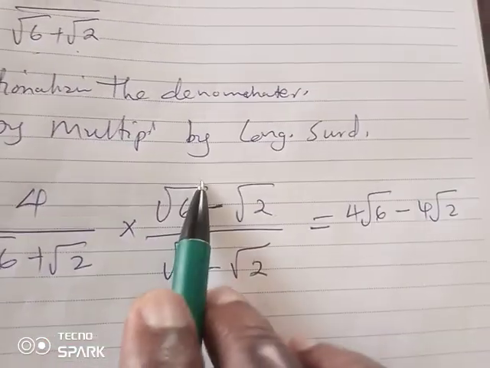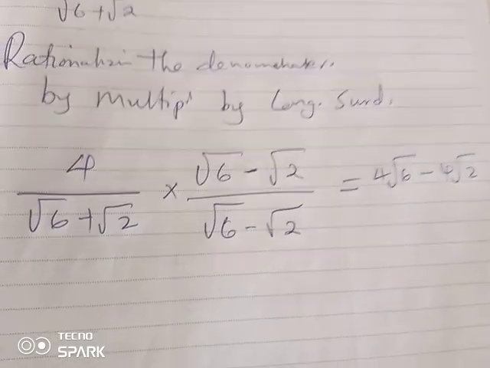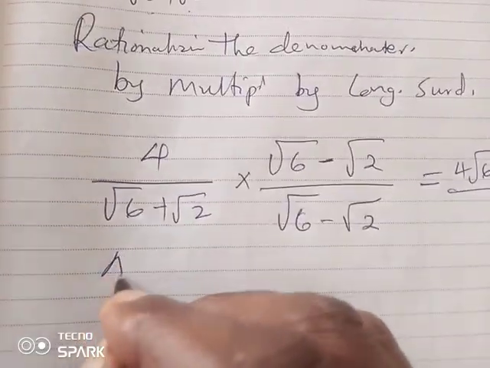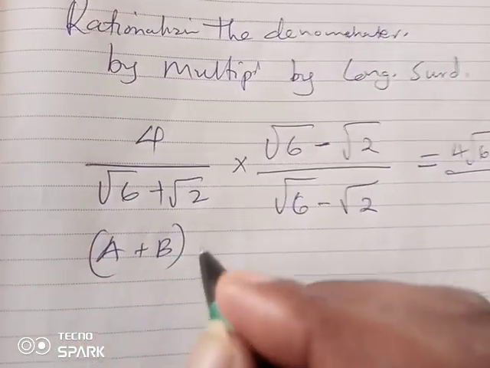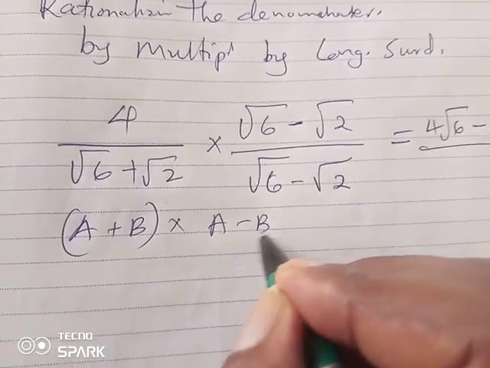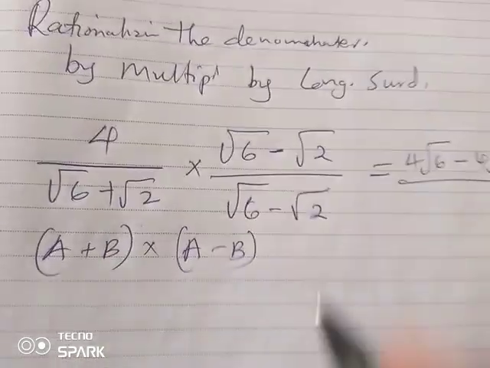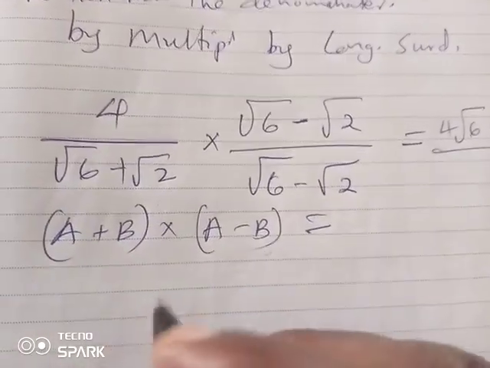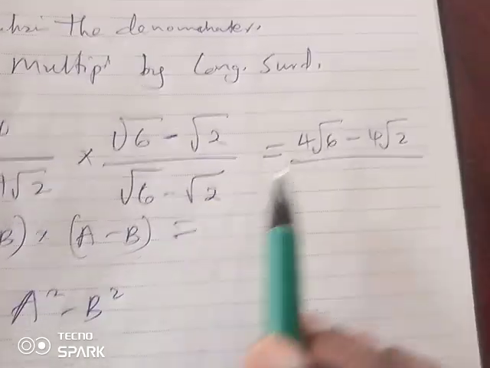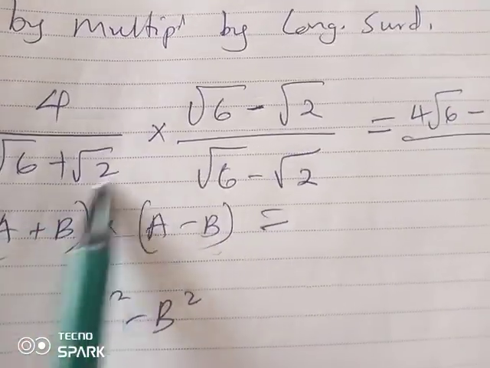4 multiplies each of the surds. All over. Down here, like I said, this is an identity, a difference of two squares, which we all know as a squared minus b squared. And what is our a? A is root 6, b is root 2.